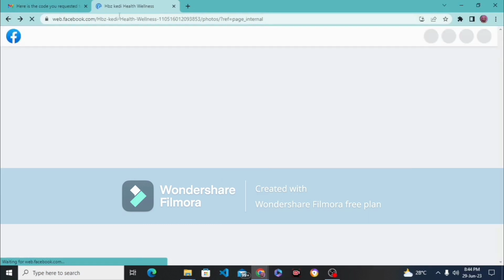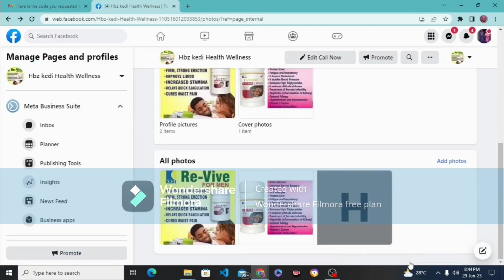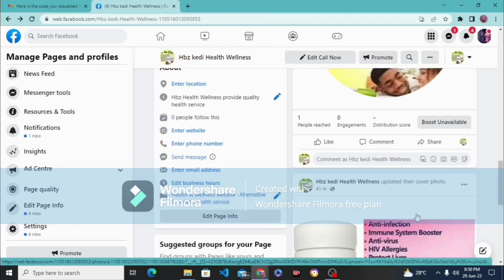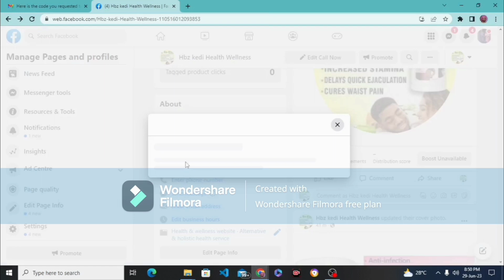After you have done that, just go back to your Facebook business page. Okay. You can see how clean it is. So this is our Facebook business page that we've already created. All you need to do is come to, you see this enter location. You can edit your page info from here. You can enter your location address, then you can enter your website. If you have a website, you can put in your website.